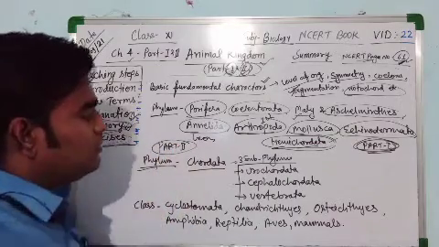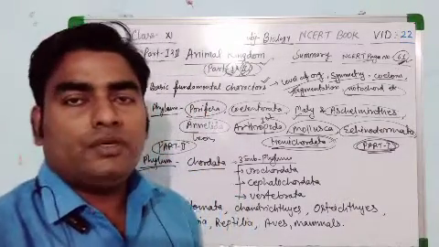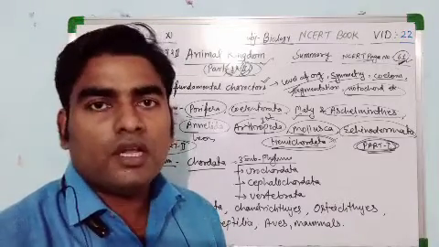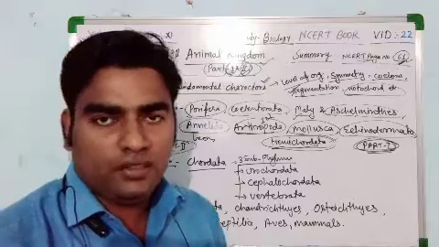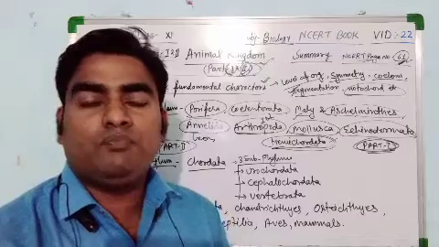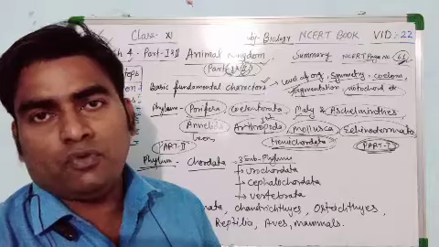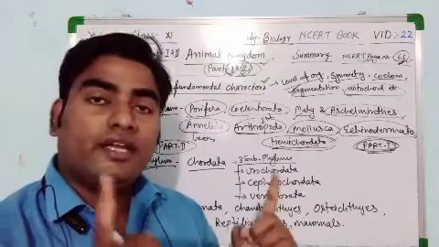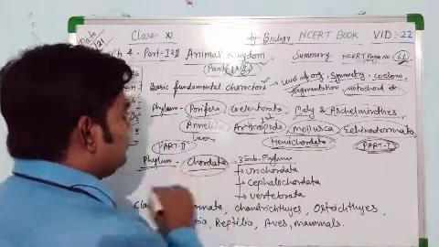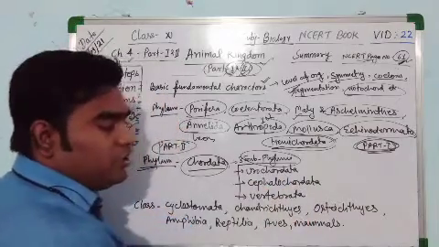We started with the phylum Chordata. Phylum Chordata has three fundamental characters. First is the presence of notochord, second is the presence of a dorsal nerve cord, and third is the presence of pharyngeal gill slits. Besides this, another character is the presence or absence of a post-anal tail. But these three main fundamental characters, notochord, nerve cord and gill slits, are the characteristic features of phylum Chordata. Phylum Chordata is further divided into three subphyla: Urochordata, Cephalochordata and Vertebrata.